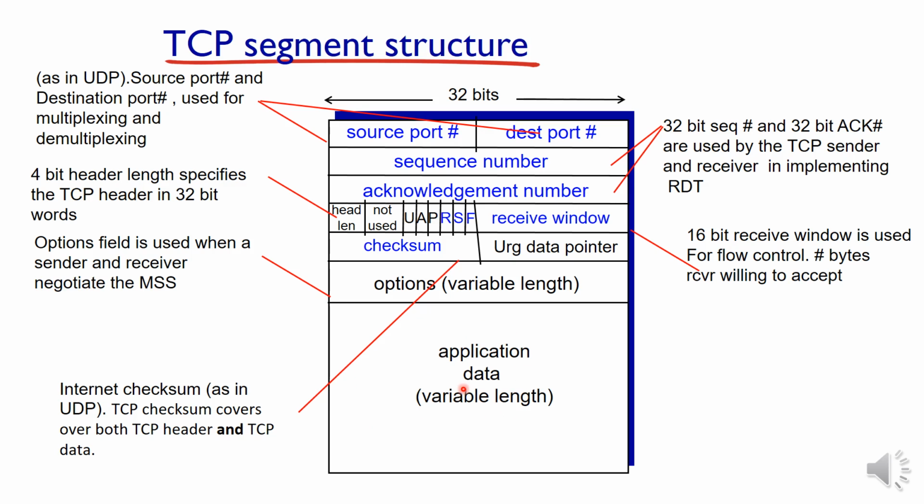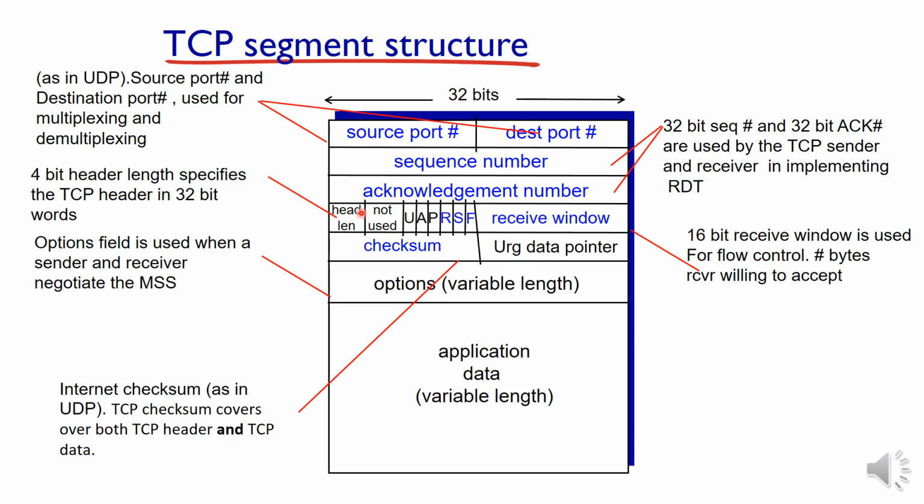The entire thing forms the segment. Up to here it is a header, and the header length varies because of this portion, where an optional variable length header is associated. So this will be specified in the header length field. The length of the header will be mentioned here.